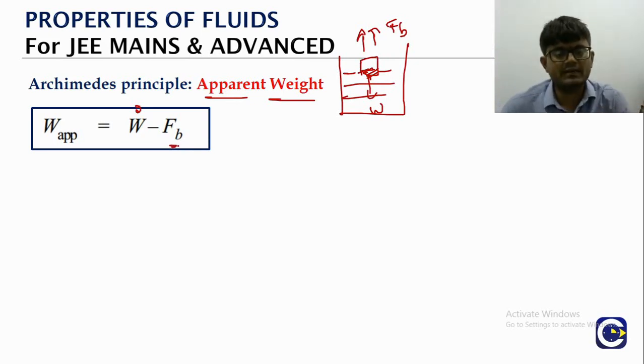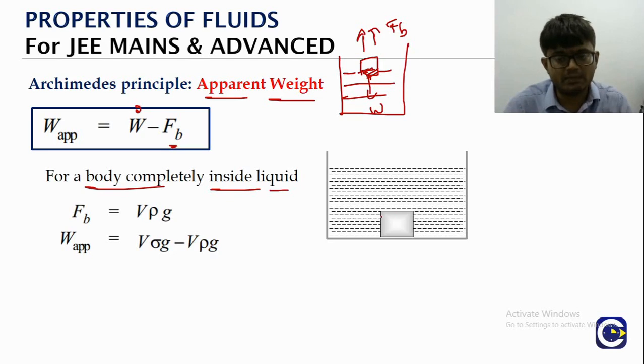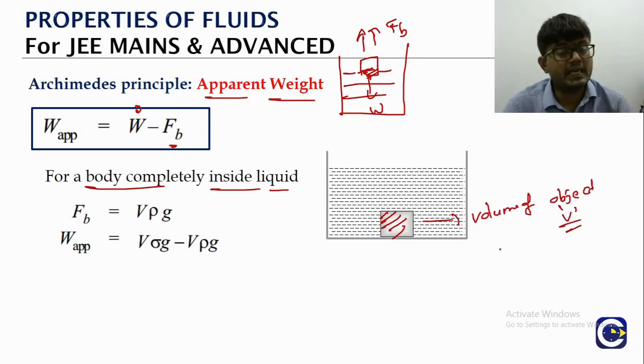That is going to give us the apparent weight. So what is the apparent weight of an object which is immersed in liquid, either partial immersion or complete immersion? Weight of the object minus buoyancy force. So here we will look at the formula for complete immersion. If you have a body which is completely inside the liquid, we will follow the same notation. V is the volume of the object. Rho is the density of the liquid, and sigma is the density of the solid.